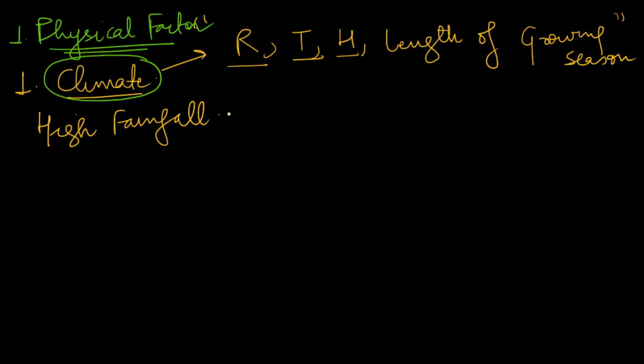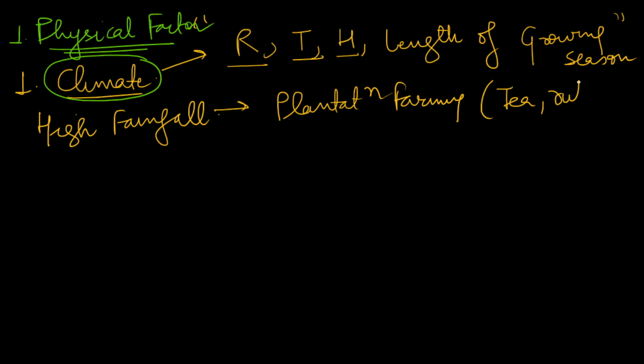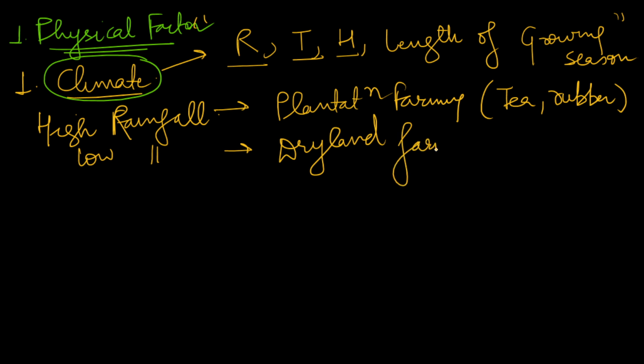For example, suppose there is high rainfall, so it will promote plantation farming. Crops such as tea and rubber need high rainfall. And suppose the rainfall is low, so it will lead to dryland farming. We have to grow dryland crops. For example, millets can be grown in this region. If you try to grow a rubber crop in dryland farming, it is impossible. So these things you can mention.